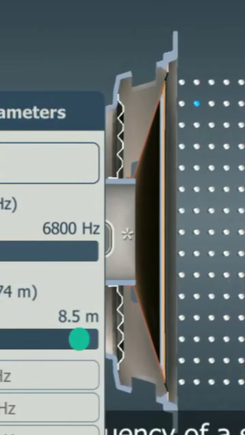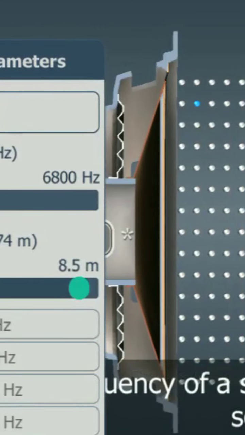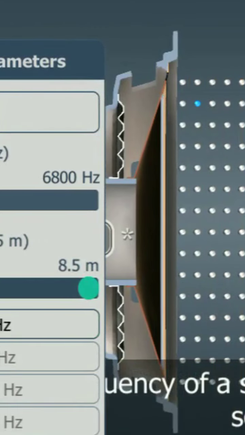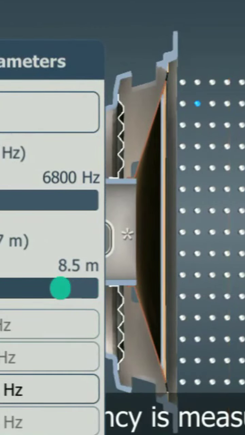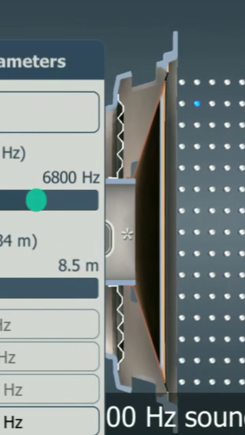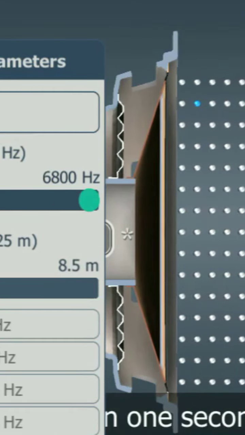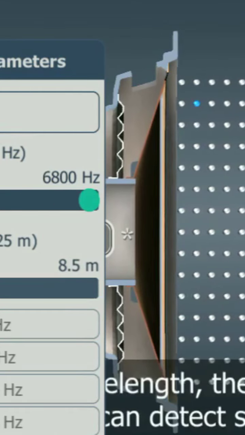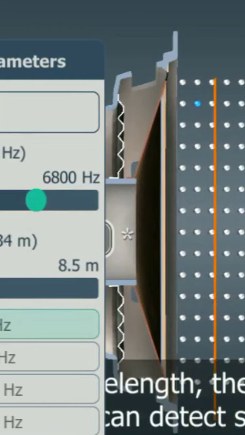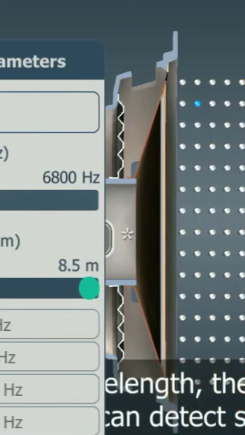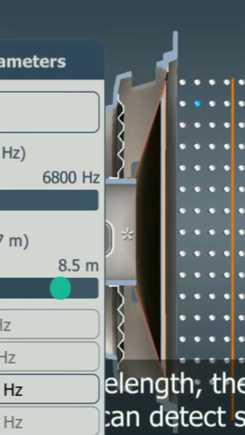The number of wavefronts that reach the observer in 1 second is called the frequency. The higher the frequency of a sound, the higher the sound we perceive. Deeper sounds have a lower frequency. Frequency is measured in hertz. For example, if we perceive a 1,000 hertz sound, it means that 1,000 wavefronts reach our ears in 1 second.